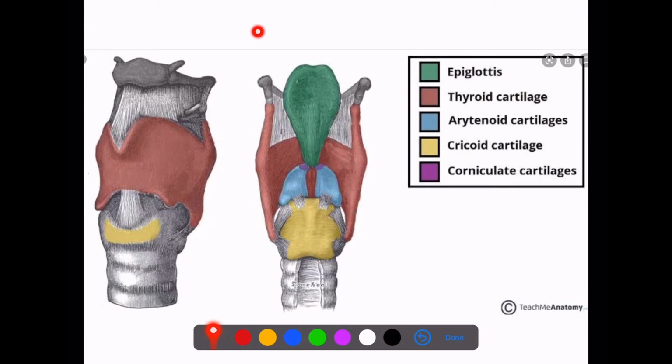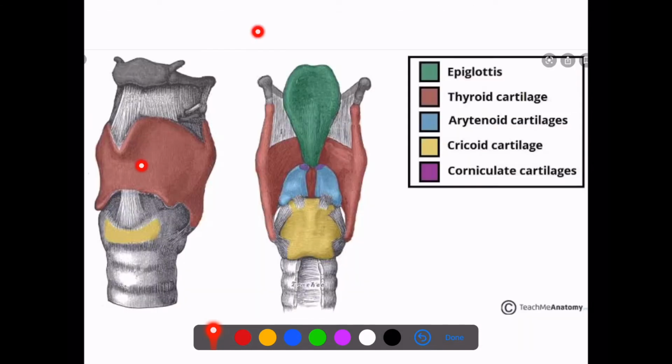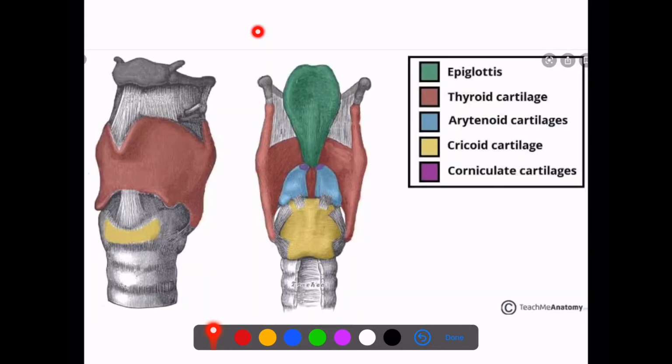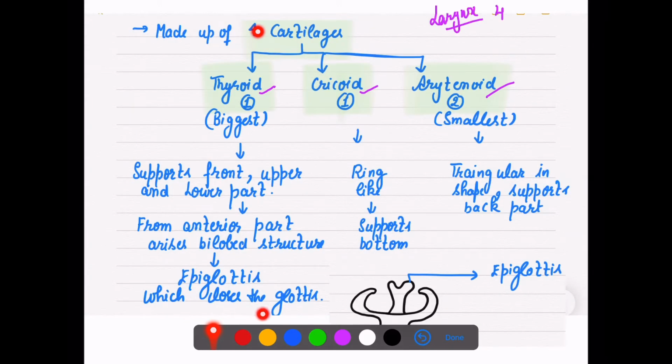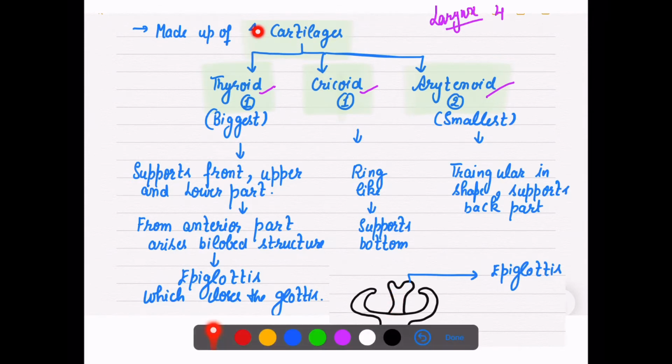From the anterior part, the front side, a bilobed structure arises, like this green portion. It is called the epiglottis, and it helps in the closing of the glottis.